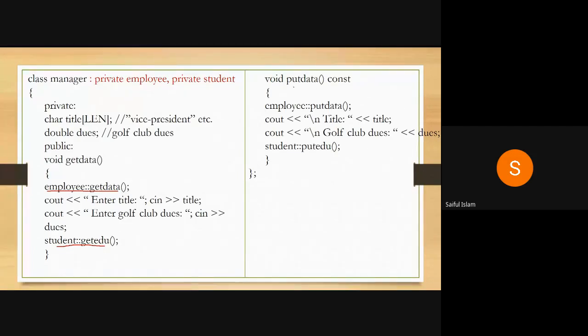So similarly, for put data, you are putting a value of an employee, then you are putting the title associated with a manager, and then you are putting data associated with a student. So this way you will be explicitly calling the student function, explicitly calling the employee function. Because when you say put data, the put data function is in the manager class, so this will be a local function. But here, with a qualified name, it's a function from the employee class.